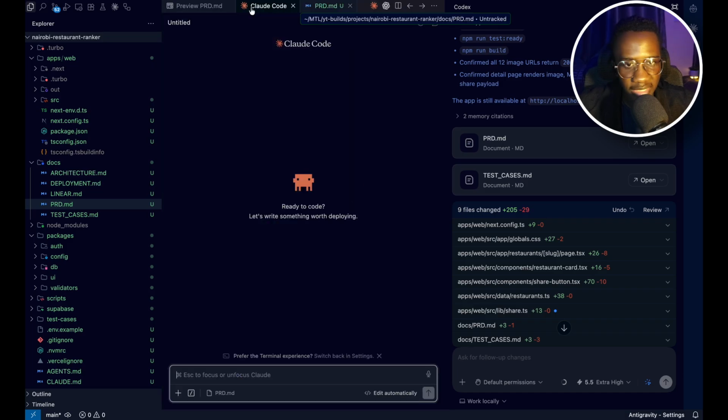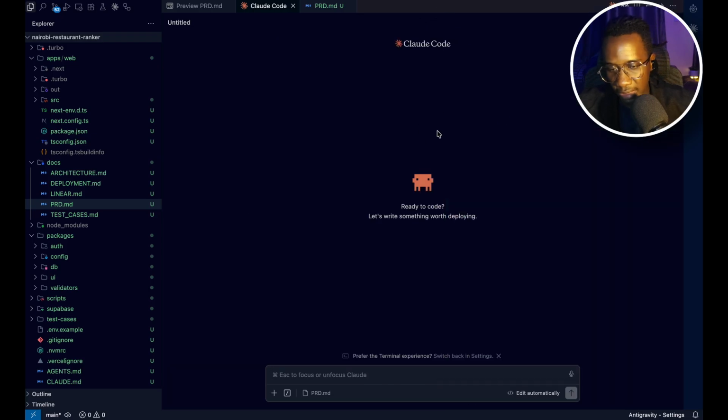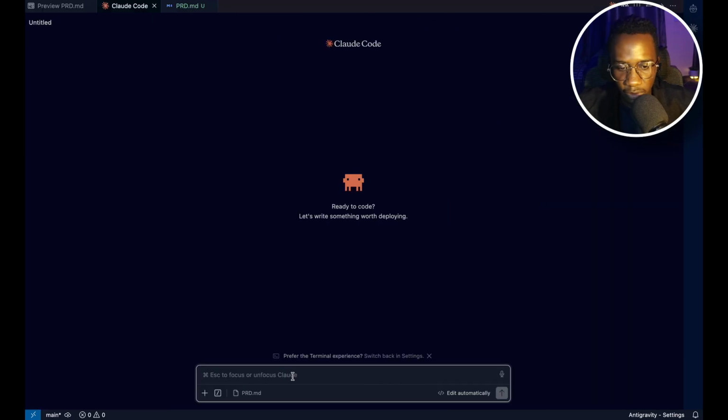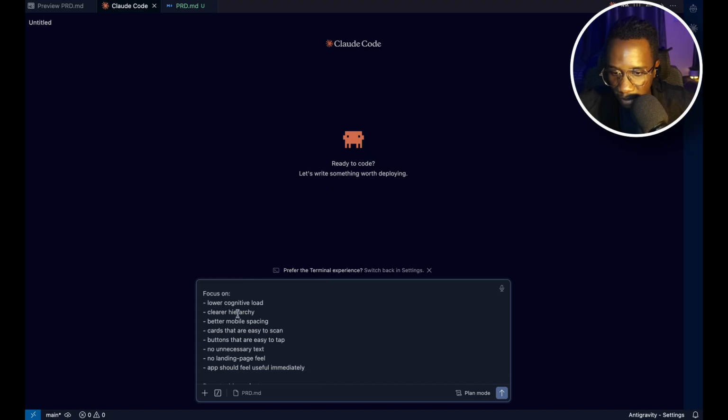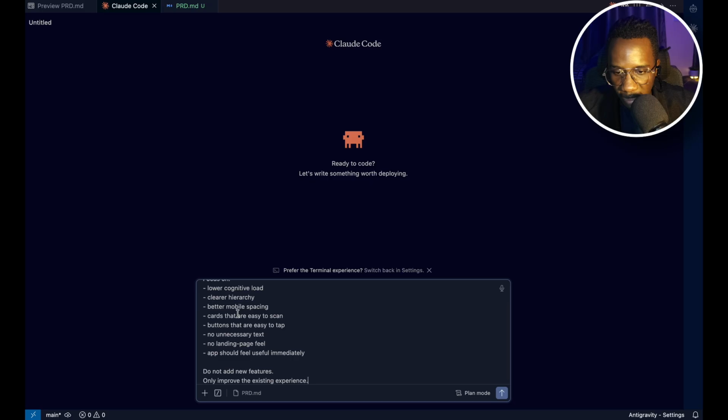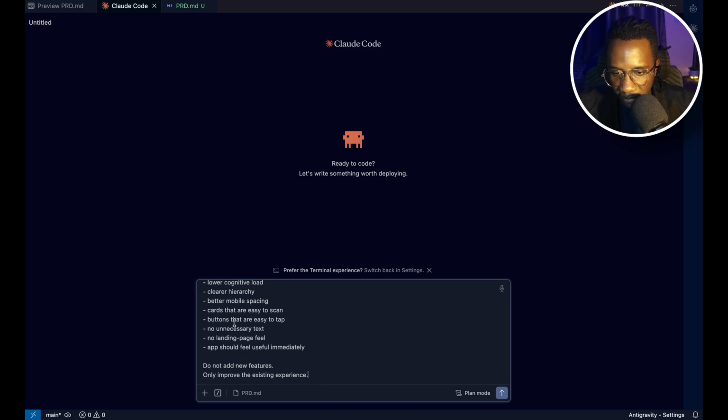I'll have to move Claude to this other side, minimize that, and minimize that. So from here, I can take it to plan mode. You just click on Shift Tab, then enter the prompt that I need to use. So it says polish the UI for the name of the product, focus on low cognitive load, and a number of items that I have specified here. So Claude is really good at this.